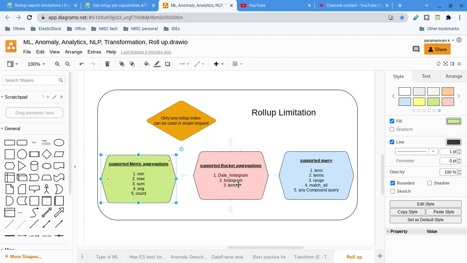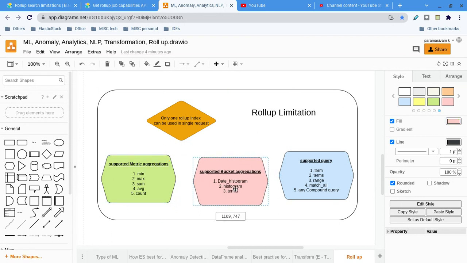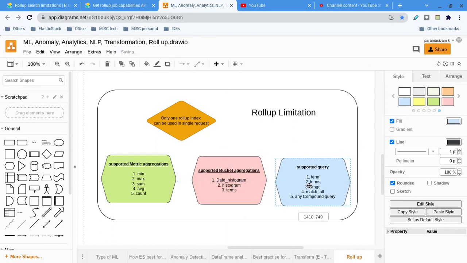With respect to bucket aggregations, you can use date histogram, histogram and terms. But date histogram must be there in every job, while the remaining two are optional. Only these three bucket aggregations can be used. Then the query: we write a query for search, so which queries are supported in search on a rolled up index?